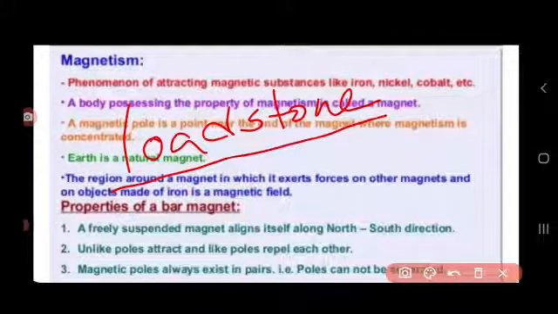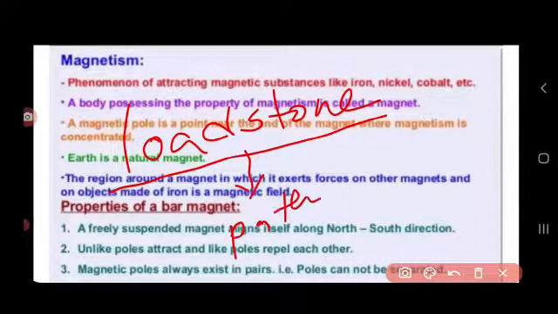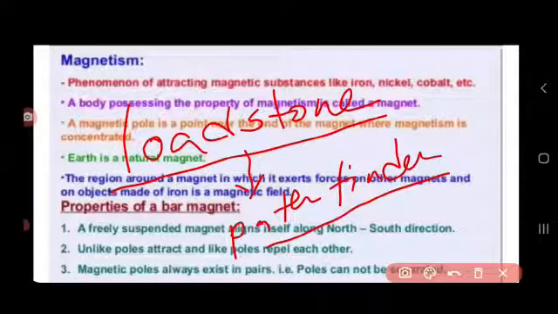Now, properties of magnet. The first one is directive property. A freely suspended magnet always aligns itself along the north-south direction. This property is called directive property.